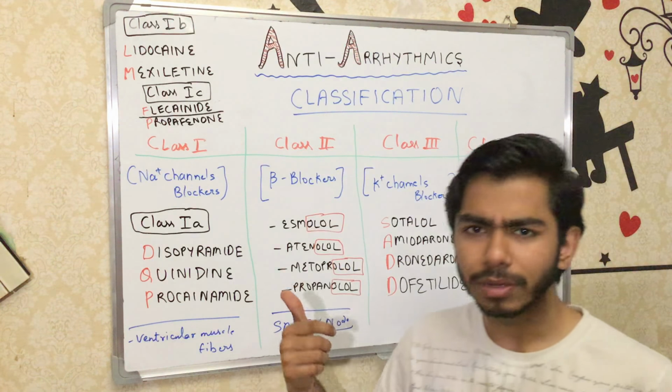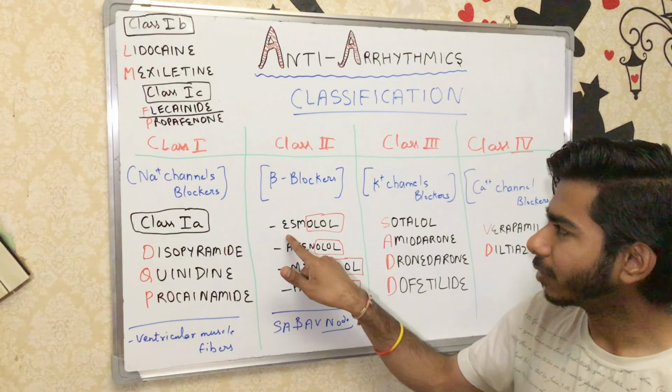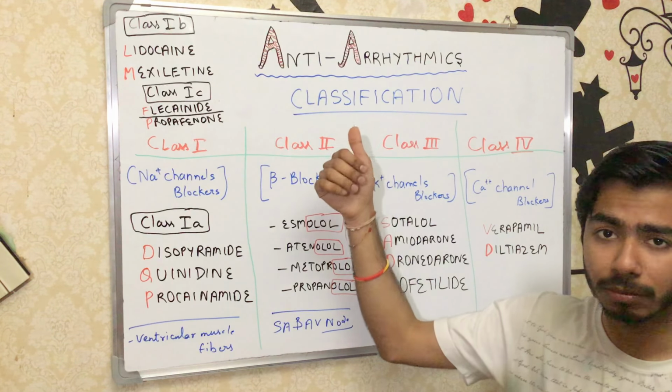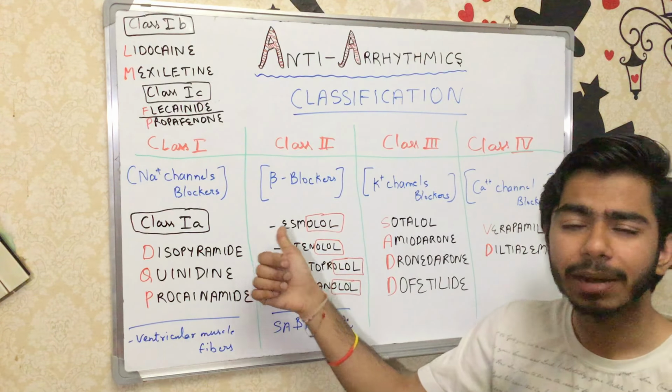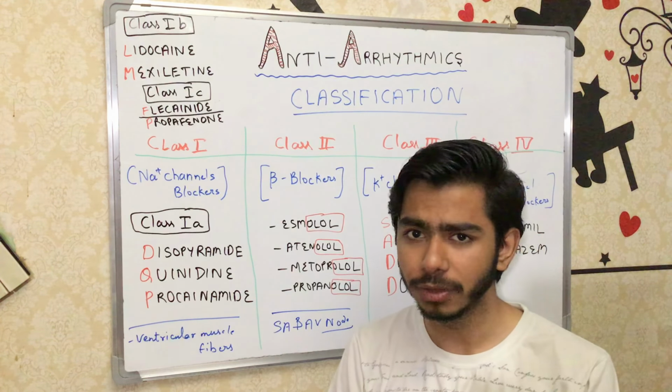Class 2 agents, we have already discussed, right? Esmolol is very important among the beta blockers in the class 2 agents of antiarrhythmics, because esmolol can be given in emergency situations through IV, right?